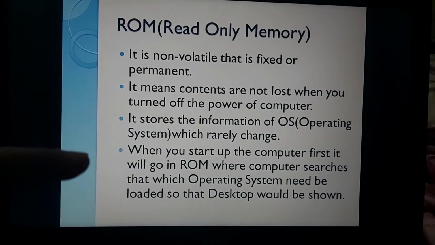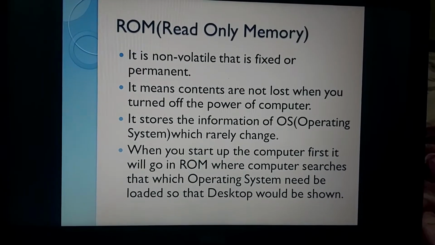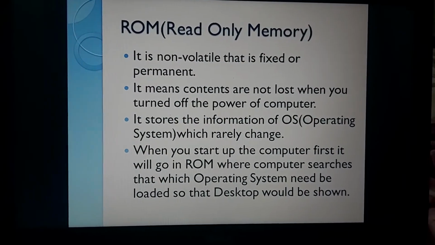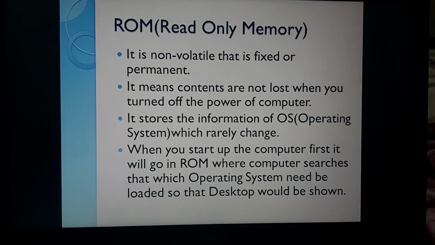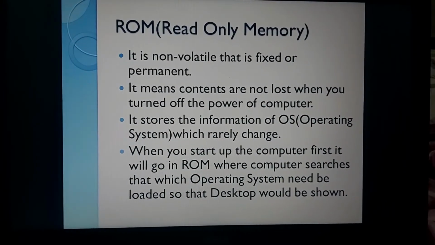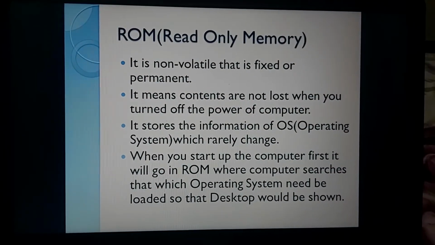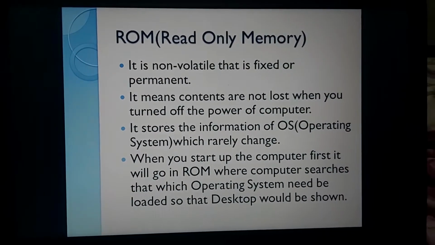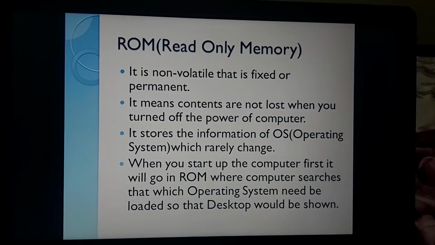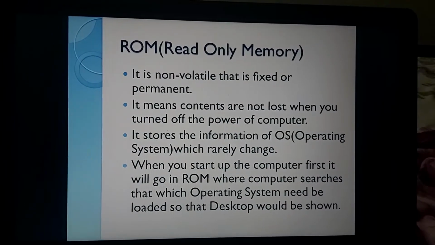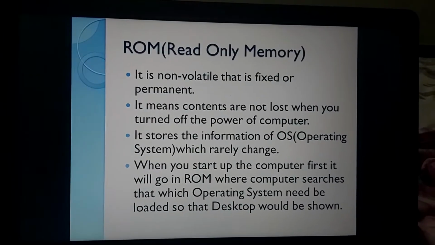When you start up the computer, first it will go to ROM. Your CPU will directly contact ROM, where the computer searches which operating system needs to be loaded so that the desktop would be shown. It means if I'm talking about the first memory, ROM would be my first memory, right? Which is searched by the CPU so that we can see which kind of operating system needs to be loaded so that the desktop should appear.